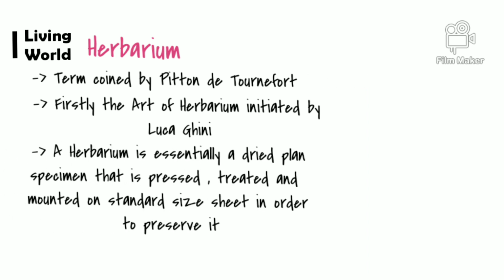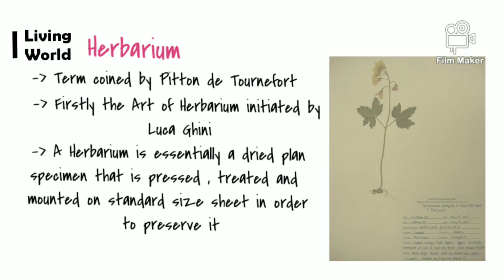A herbarium is essentially a dried plant specimen that is pressed, treated, and mounted on a standard size sheet in order to preserve it. The standard size sheet contains the dried pressed plant on one side and the label, which is located in the lower right corner of the sheet.